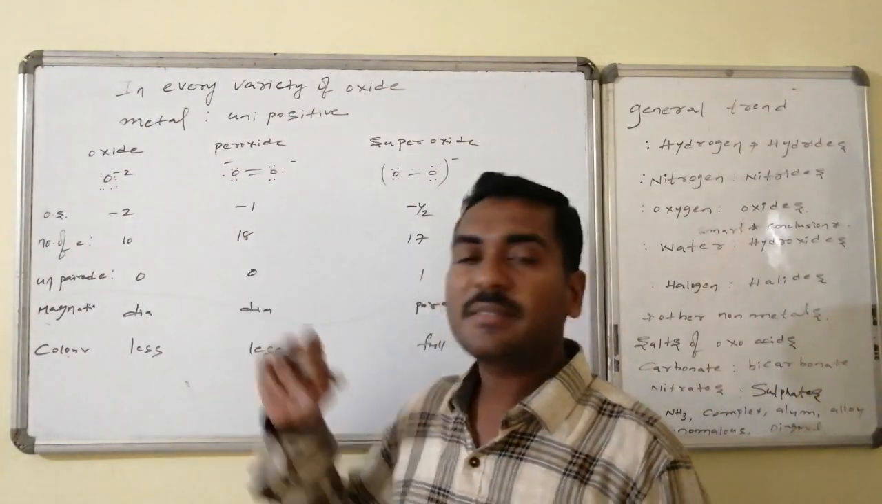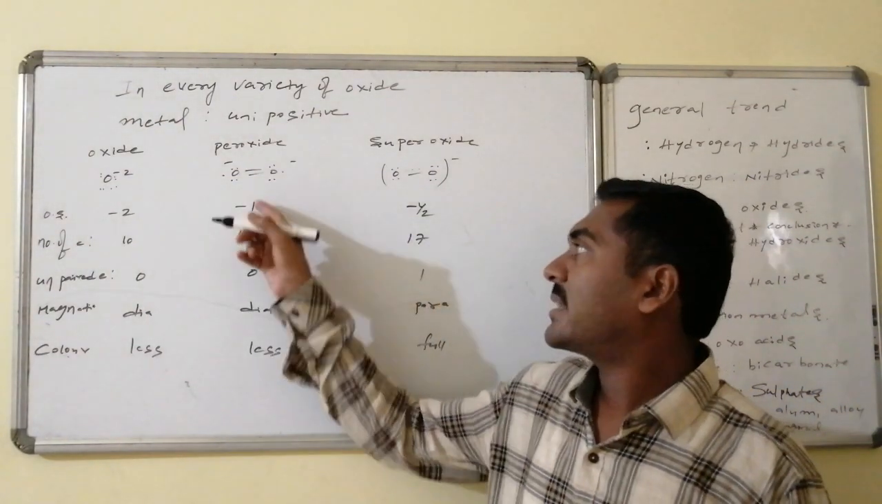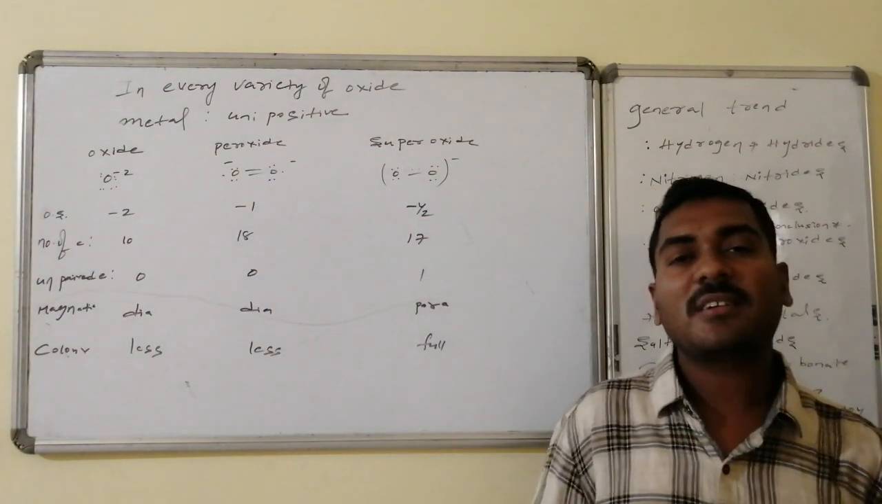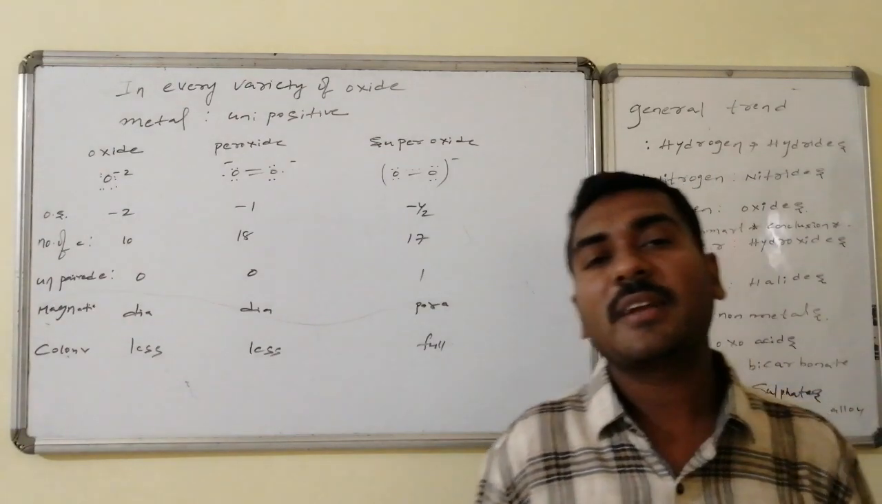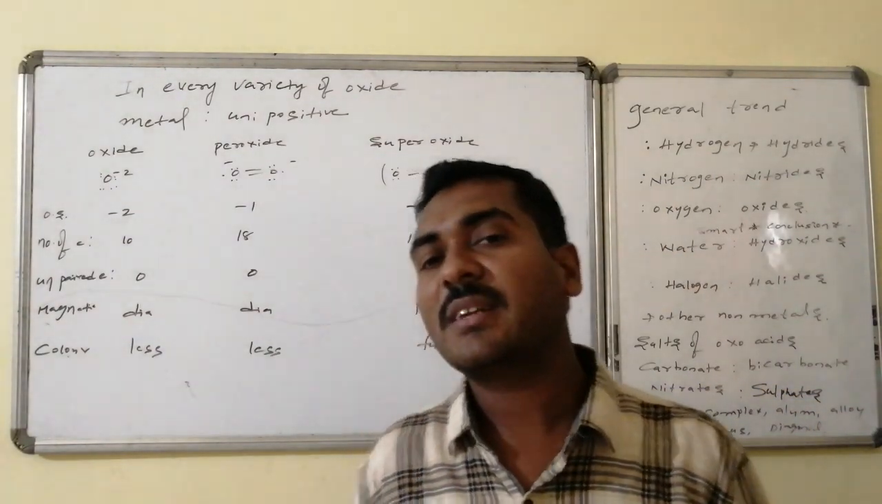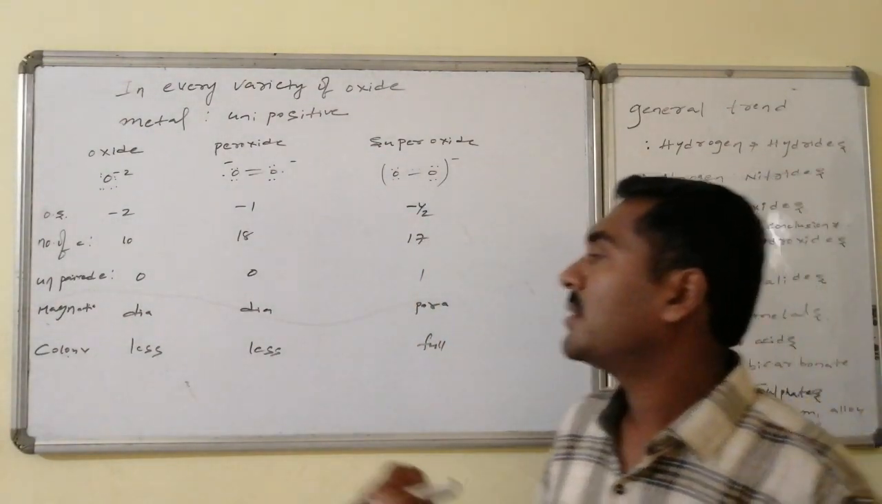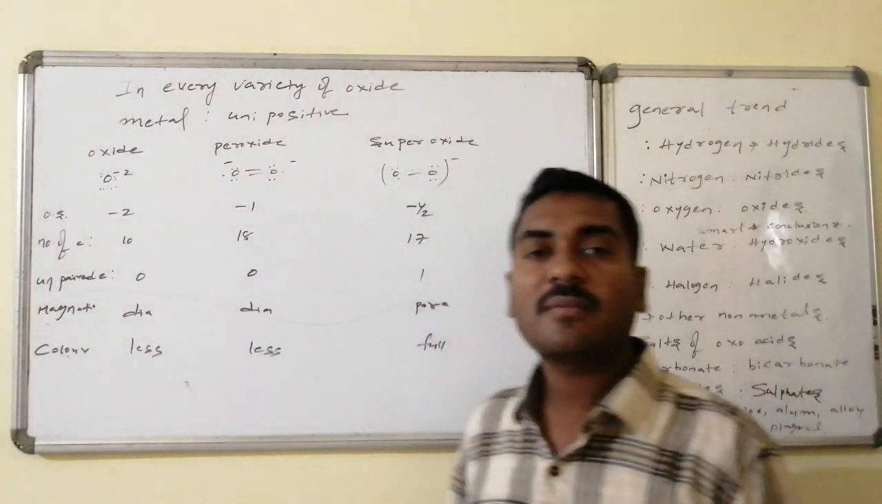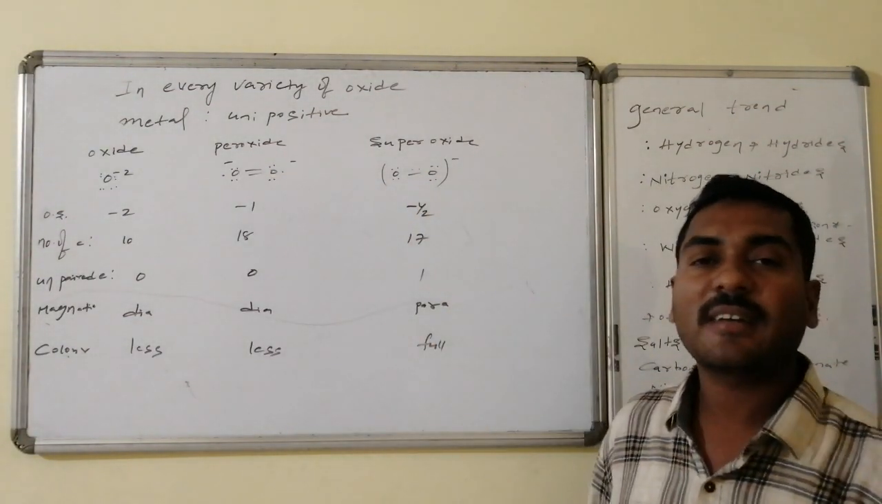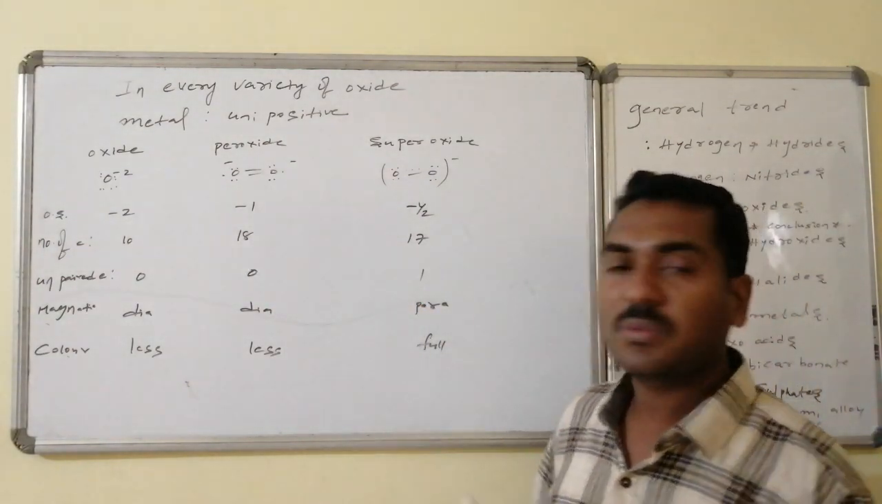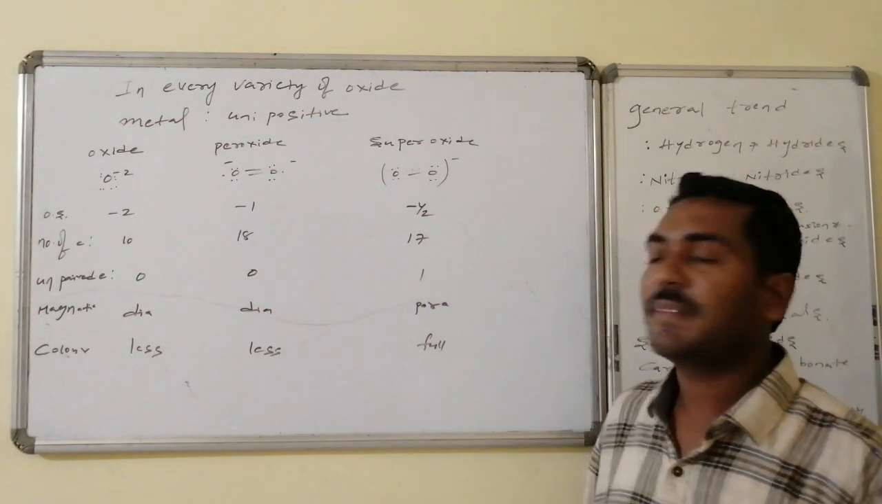Oxidation state of oxygen is -2. In the peroxide, 2 oxygens have -2, which implies for each oxygen the oxidation number is -1. In the superoxide, 2 oxygens have 1 unit of negative charge, so for each oxygen atom it is -1/2. The total number of electrons for the oxide anion is 10. For the peroxide anion it is 16 plus 2, that is 18, and for the superoxide 16 plus 1, that is 17.